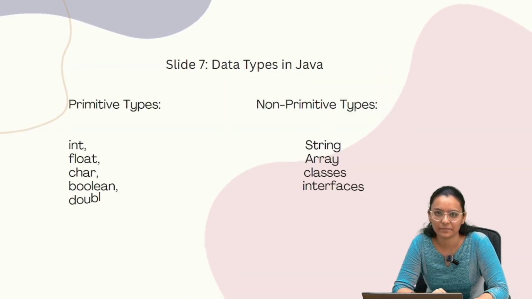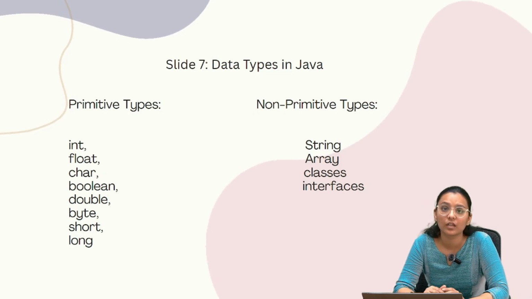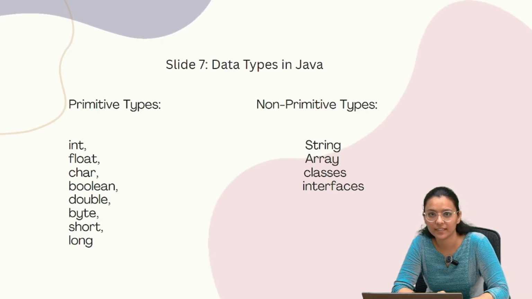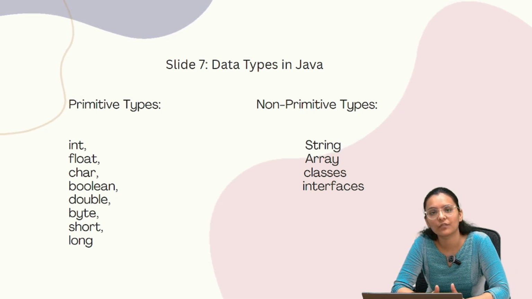Next is data types in Java. What is a data type? A data type specifies the kind of value a variable can store. There are two types of data types: primitive and non-primitive. Primitive data types are int, float, short, boolean, long, char, double, etc. Non-primitive data types are String, array, classes and interface. Data types have default values; for example, int has the default value 0, and boolean has the default value false.